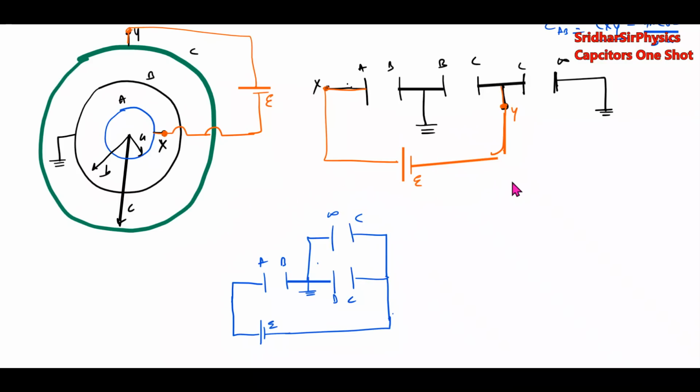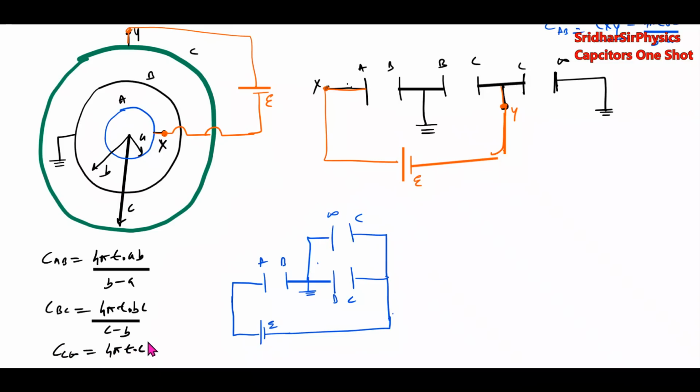So what is CAB? CAB equal to 4 pi epsilon naught AB by B minus A. CBC is 4 pi epsilon naught BC by C minus B. CC infinity will be 4 pi epsilon naught C.